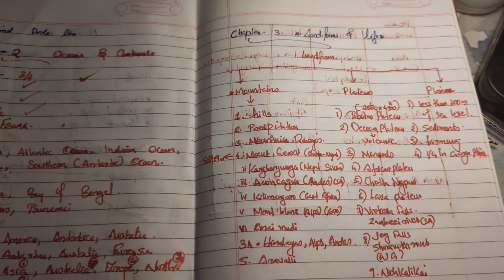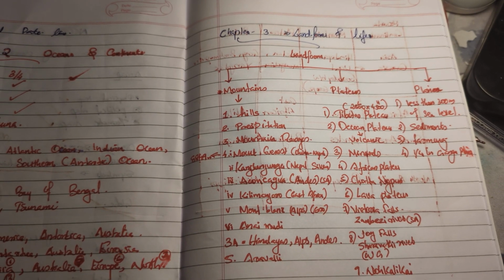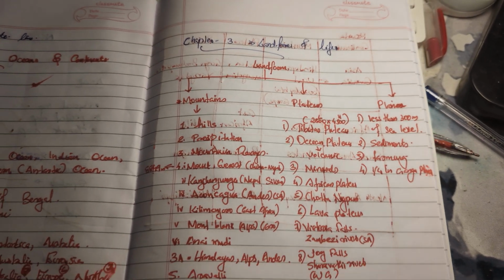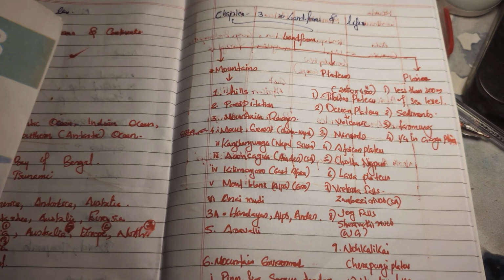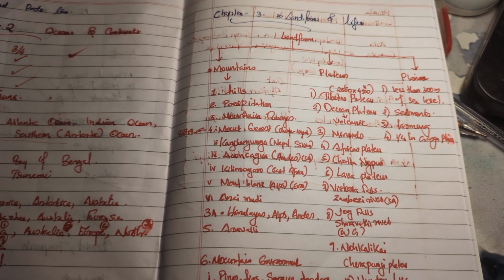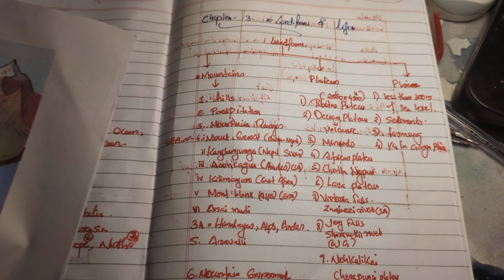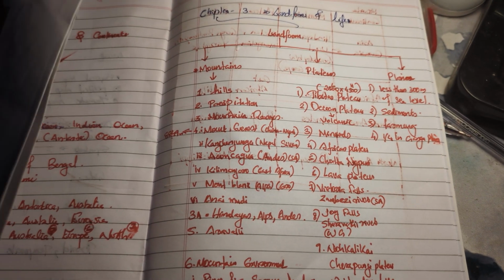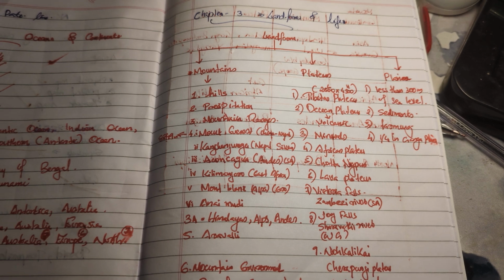Okay, so what is a landform? A landform is something that consists of land itself. It mentions the physical features on the surface of the planet Earth. That is basically a landform.